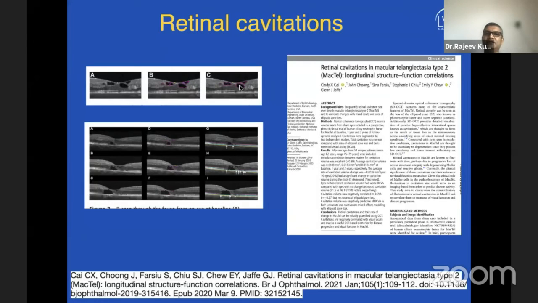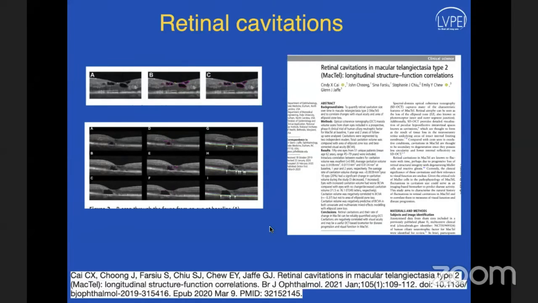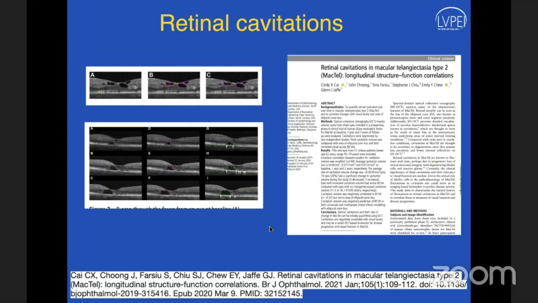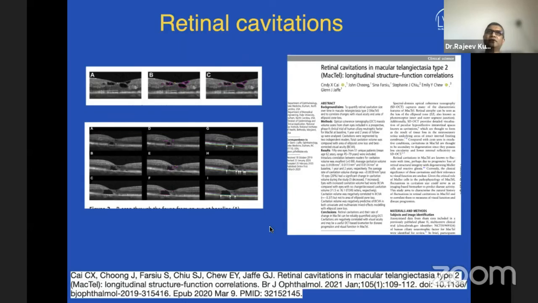This study again looked at correlation, and cavitation definitely gives us some idea of how the disease progresses, but when compared to the ellipsoid zone, the ellipsoid zone still fares better than cavitation per se. So I would keep it as a second biomarker for prognosis of disease in macular telangiectasia.